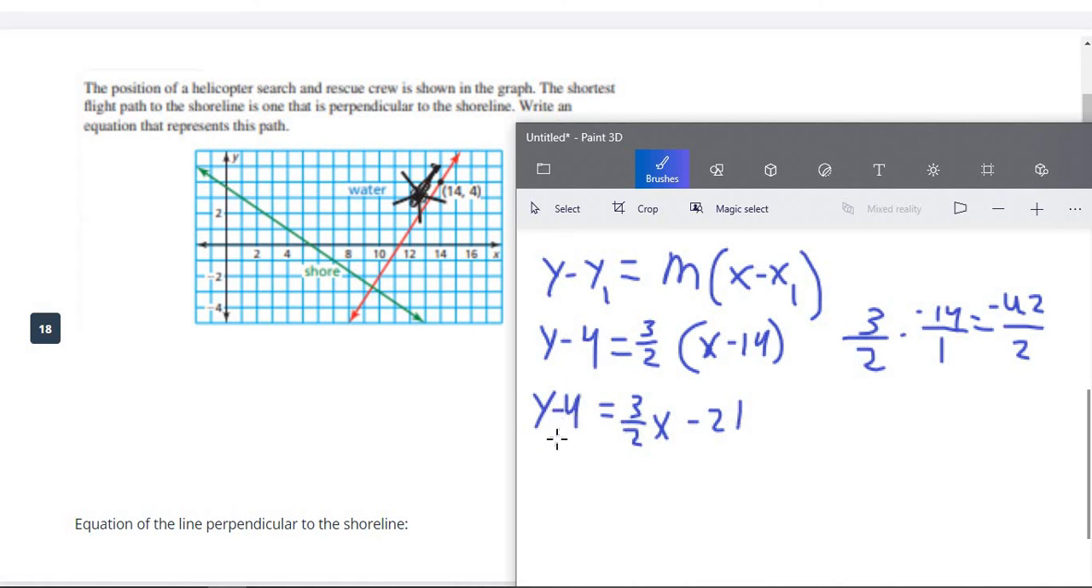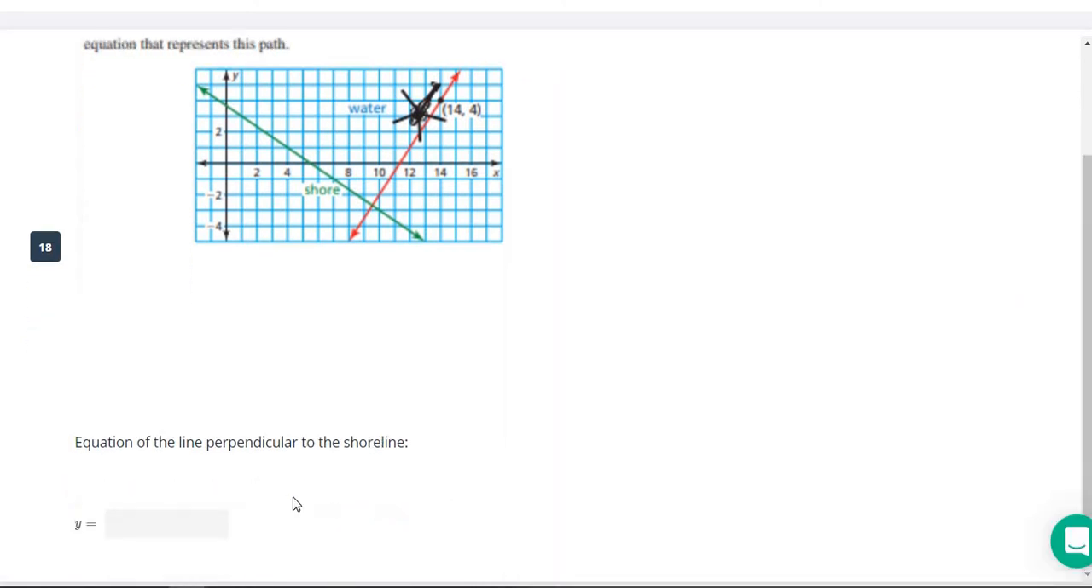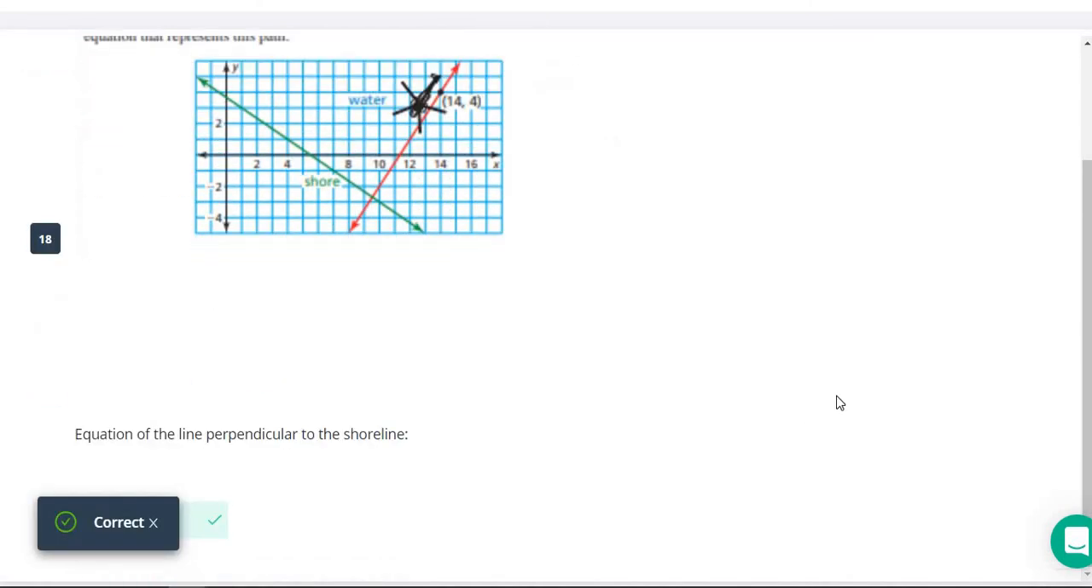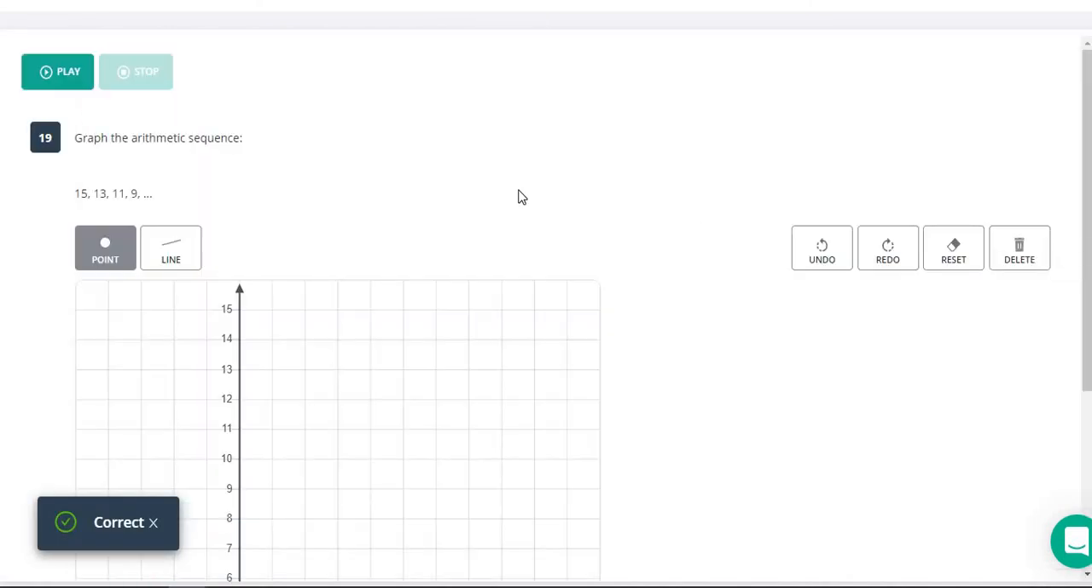Next thing we have to do is get rid of this 4. It's a minus 4, so we're going to add 4 to both sides. Negative 21 plus 4 is, let's see, negative 17. So y equals 3 over 2x minus 17 should be our answer. Hopefully I did all that math correctly. And we're good. All right, just a couple more here.